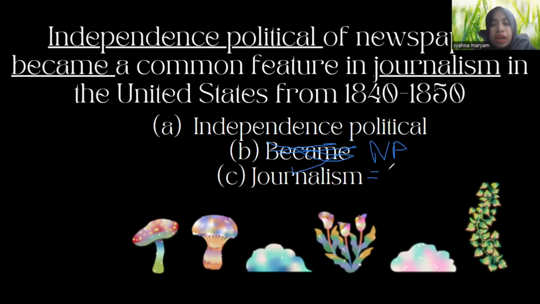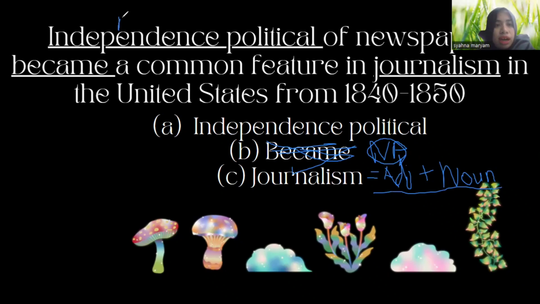The word order you have to firstly memorize is adjective and noun. Now that is the first formula you typically see in noun phrases. Now do we have it in independence political? Let's see.